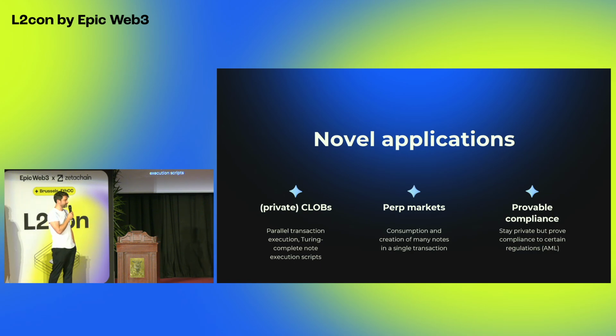And a very nice use case for Miden, in my mind, is provable compliance. Provable compliance means that, in theory, I can locally prove that I complied with certain rules. For example, I did not interact with a list of OFAC addresses.